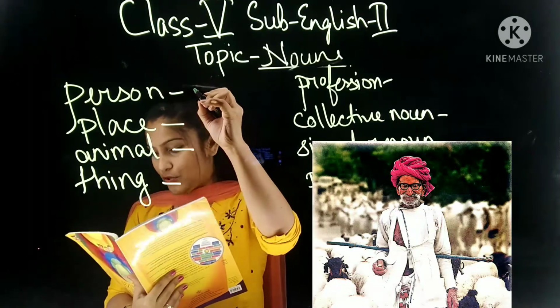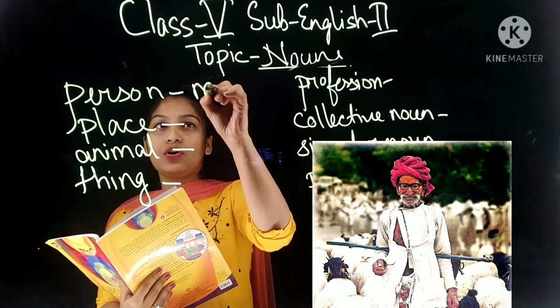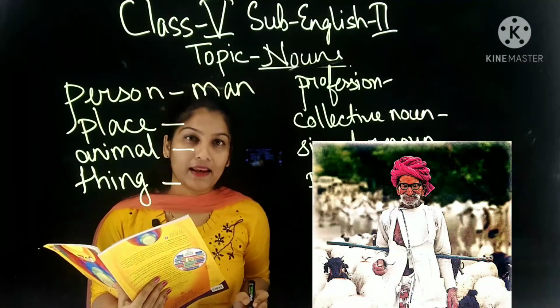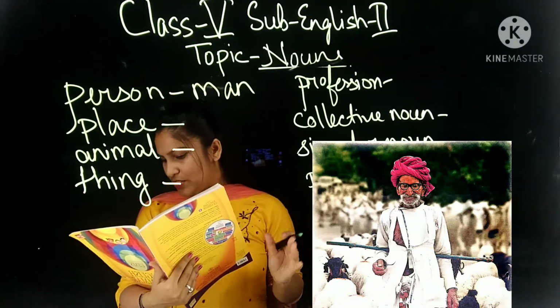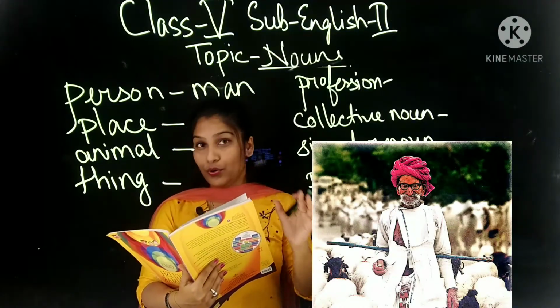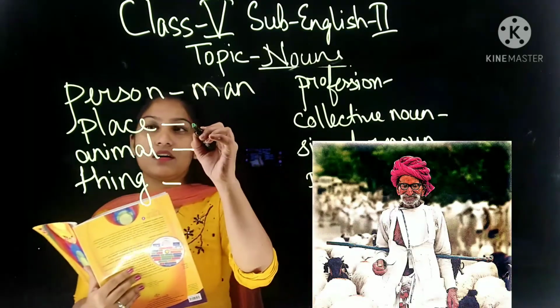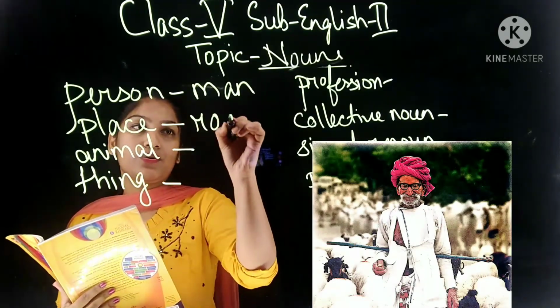Can you see a person or not? A man or a woman? No, a man. So it is already written, man. Okay. Now place. What can you see? This is a place of what? There is a road or not? Yes, the animals are coming through this road. So for the place we can write road.